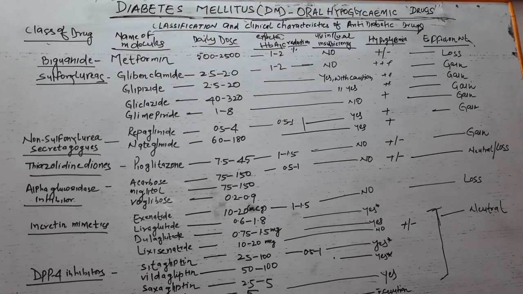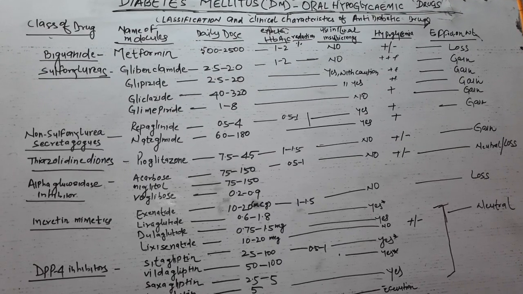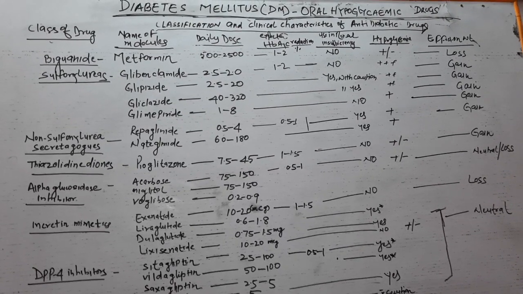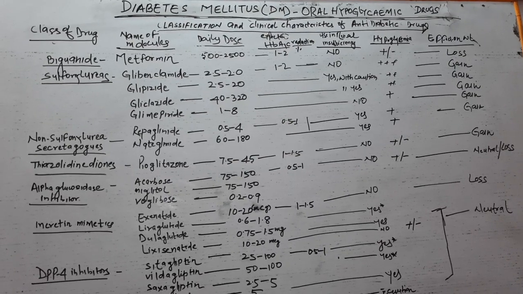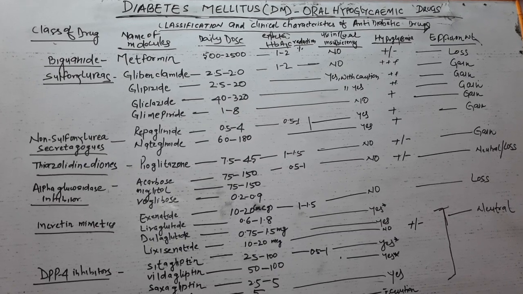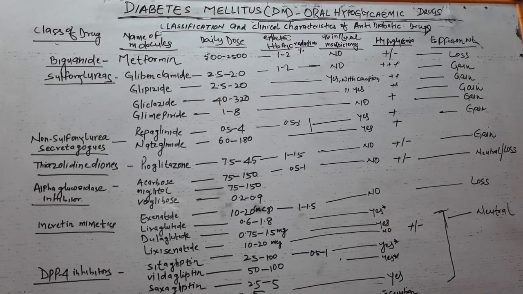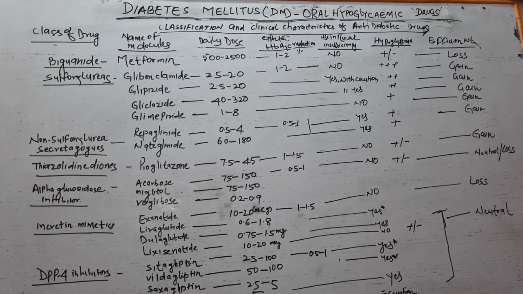Metformin is an ideal first-line drug for most cases of type 2 diabetes mellitus. It does not stimulate insulin release and hence does not cause hypoglycemia when used as monotherapy, although it can potentiate the hypoglycemic effects of other anti-diabetic agents.